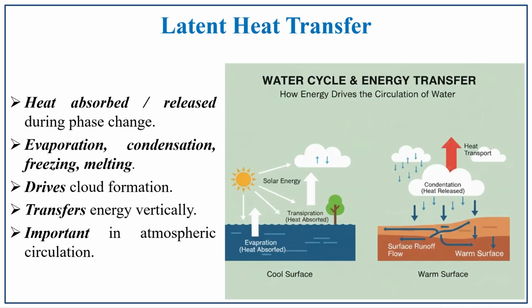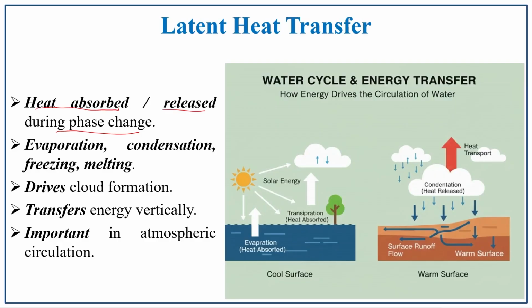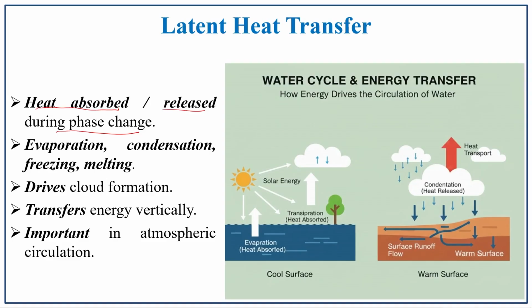Next one is latent heat transfer. Latent heat transfer is when heat is absorbed or released during a phase change. So, in each and every process, the heat is either absorbed or released. In the heat budget, what we have discussed, the absorption by either the surface or atmosphere, and then reflection, release from the earth surface or from the atmosphere. That particular transfer of release and absorption has happened because of this latent heat transfer.